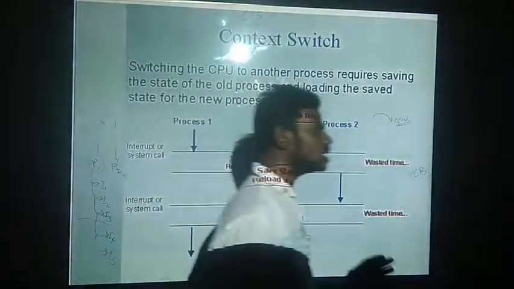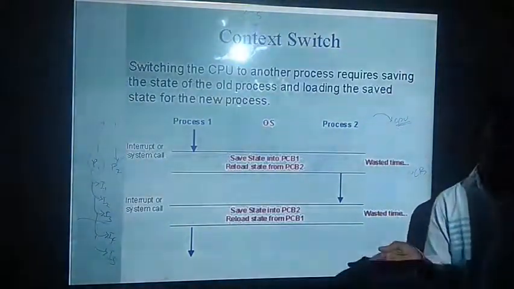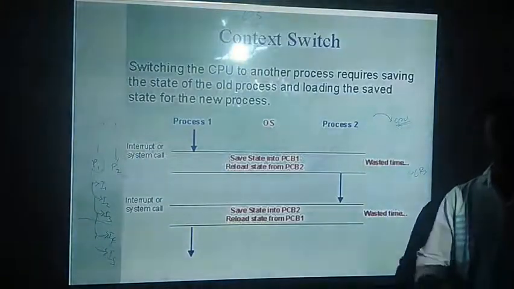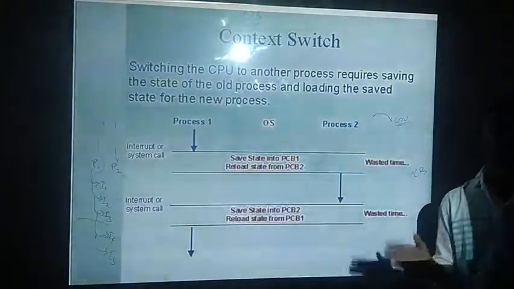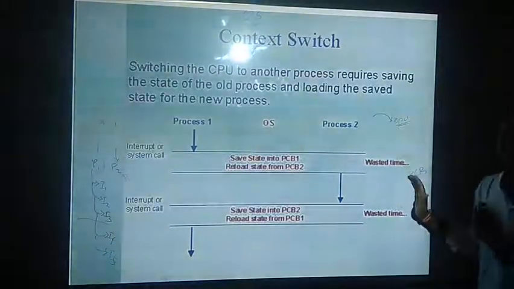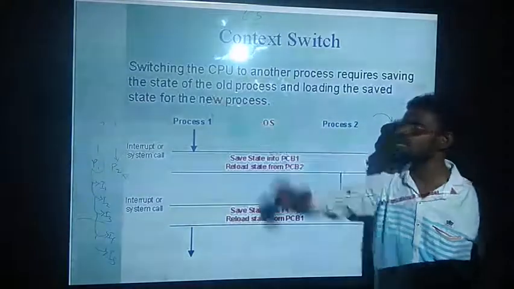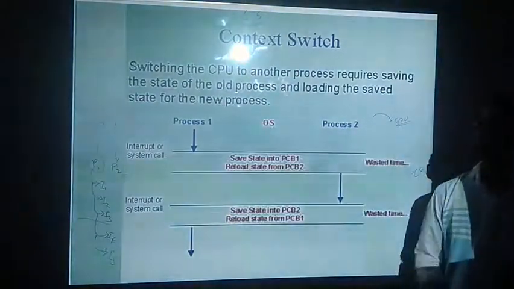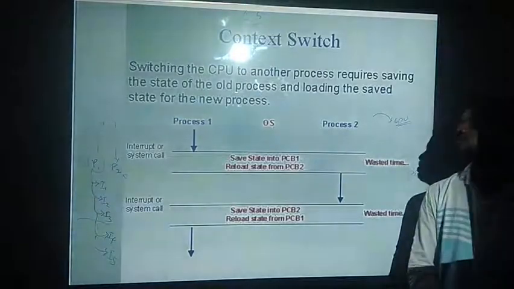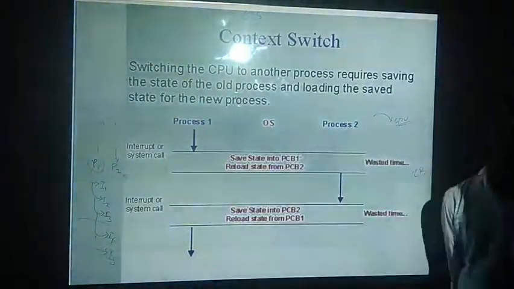In simple words you need to remember that when we are going from one process to another process, we will be having a concept called context switching. Why? Because when we are moving from one process to another, we will be having a lot of information related to those processes, which needs to be stored in the format of state: up to what state we have done with the old process. That you need to remember about context switching.